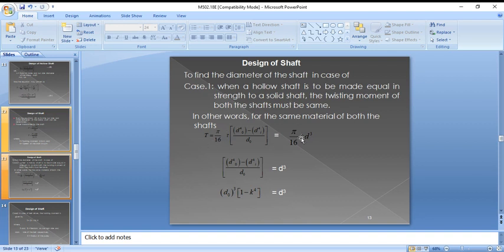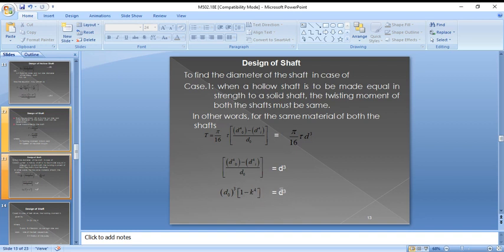Then only the shear stress will be equal. So for the same material, equating both, pi by 16 into tau is cancelled on both sides. Then (do power 4 minus di power 4) by do equals d cube. So do cube into (1 minus k power 4) equals d cube.